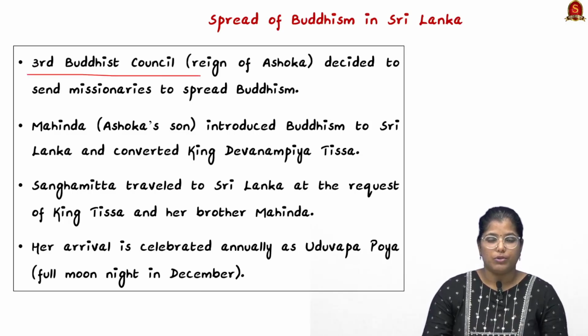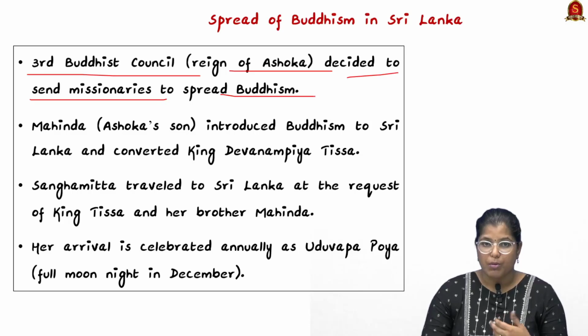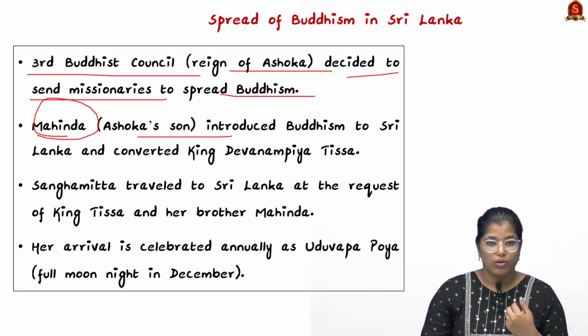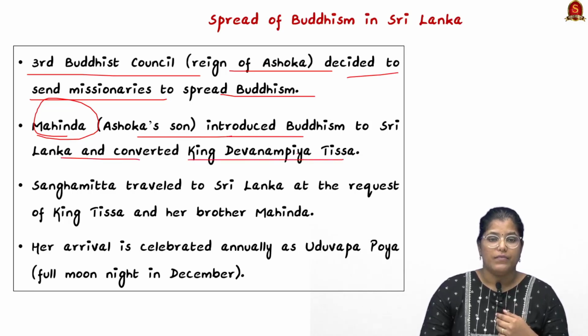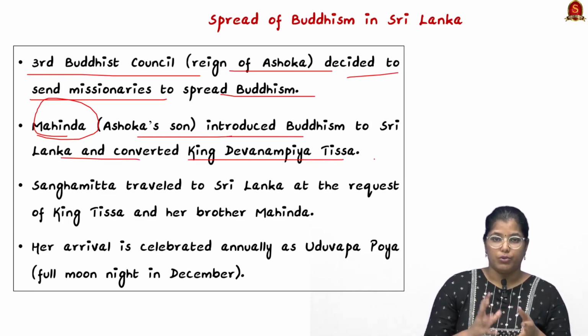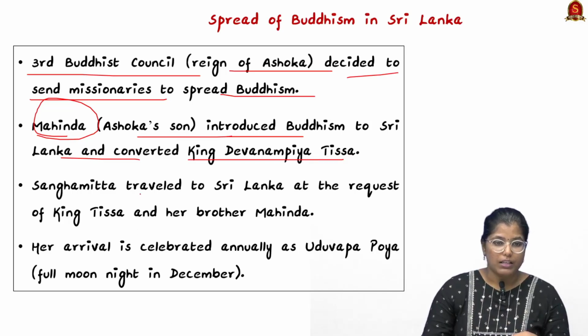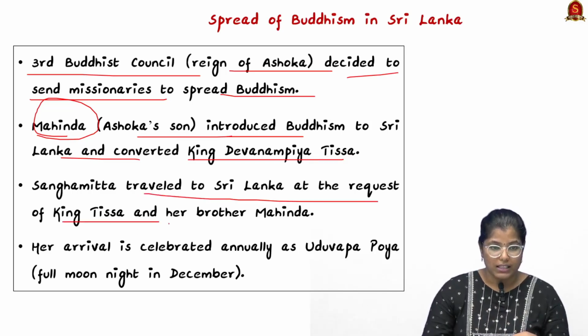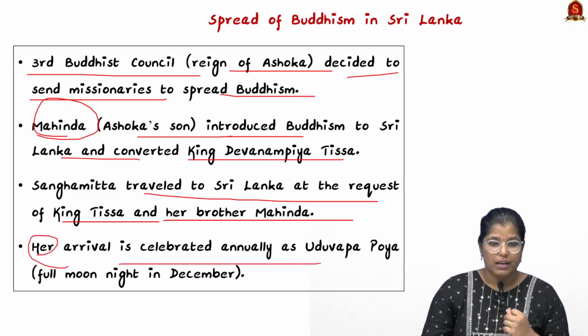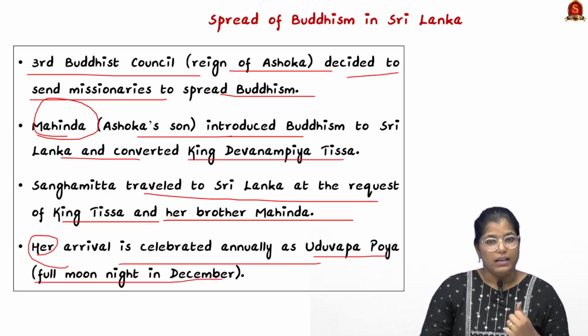Firstly, the Third Buddhist Council. This happened during the regime of Ashoka. We all know that. It led to the decision to send missionaries to spread Buddhism across the world. Mahinda, who is Ashoka's son, introduced Buddhism to Sri Lanka and converted King Devanampiya Tissa to Buddhism. And we have Sangamitta. She travelled to Sri Lanka at the request of King Tissa and her brother Mahinda. Her arrival is celebrated annually as Unduvap Poya, the full moon night in December.